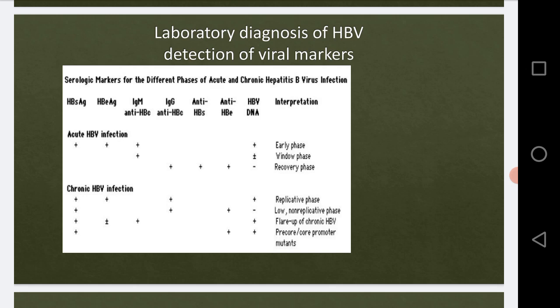Now the methods we can use for this can be PCR and ELISA. These methods can be used to carry out the serological testing, or any specific rapid diagnostic test may also be available for the diagnosis.